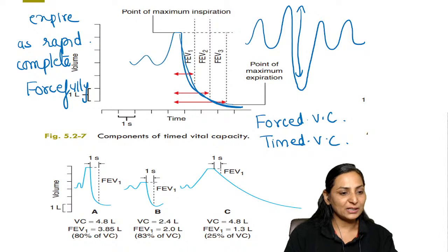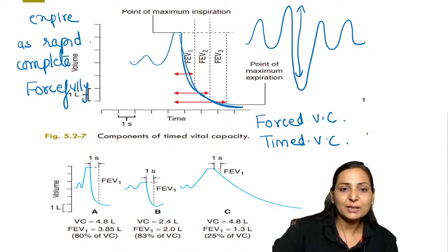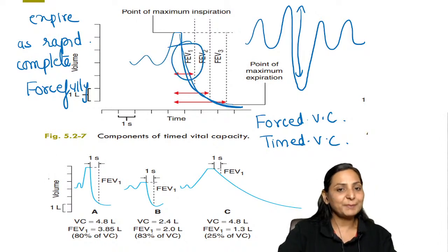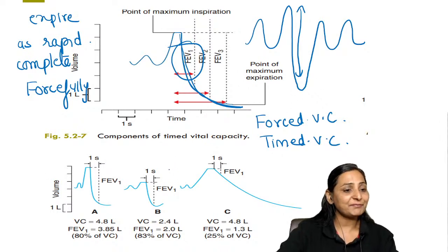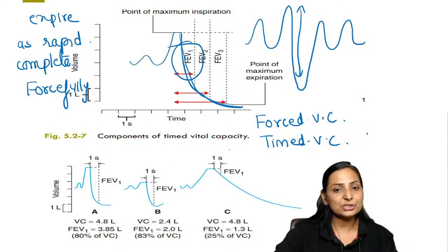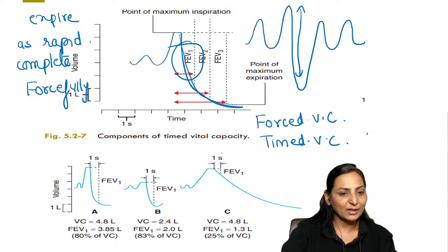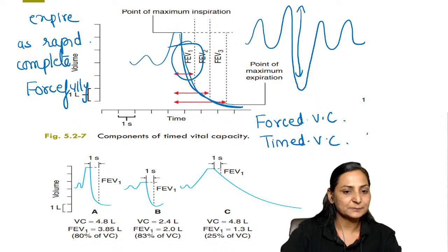That is forced vital capacity. And I'm concentrating more on this expiratory limb because I want to find out how is the expiration of the person, because I'm interested in my Tiffeneau index, which is FEV1 by FVC, the cornerstone to distinguish between obstructive and restrictive airway diseases.